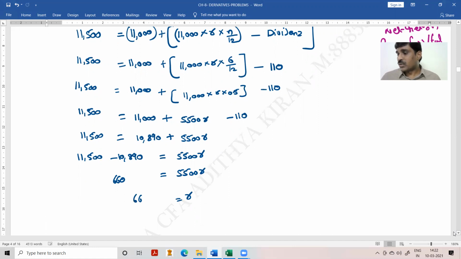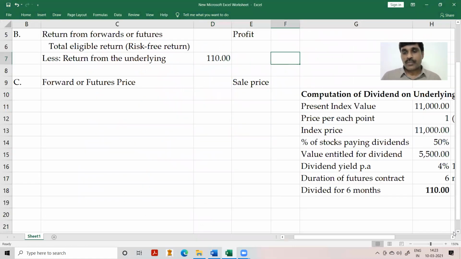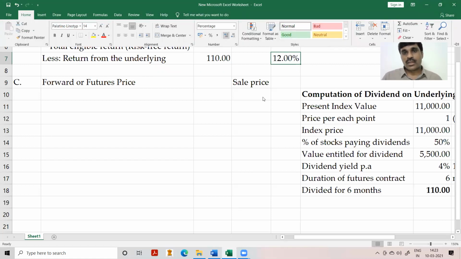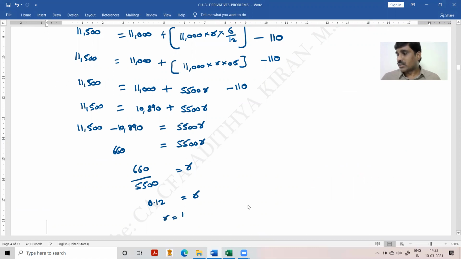Therefore, r is equal to 660 divided by 5,500. That will be 12%. Let me check the digits. 660 divided by 5,500 r, how much will this be? It will be 12%, 0.12 or 12%. R is equal to 12%.